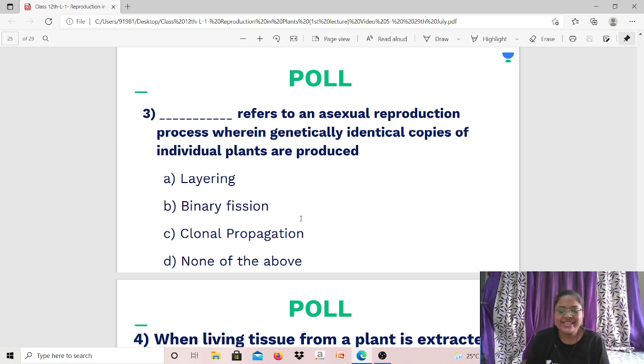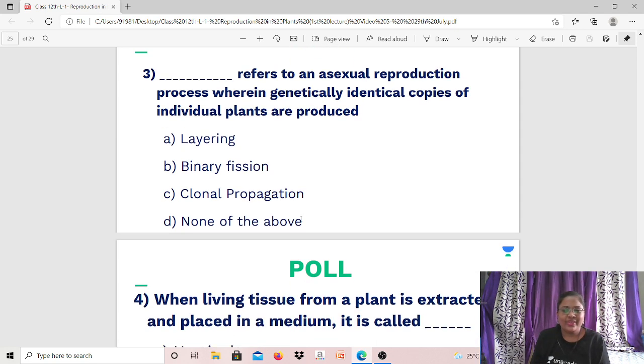So the answer is clonal propagation. Okay, I hope this is clear. It is the same as micropropagation which I spoke about. Tissue culture, right, so that is clonal propagation.